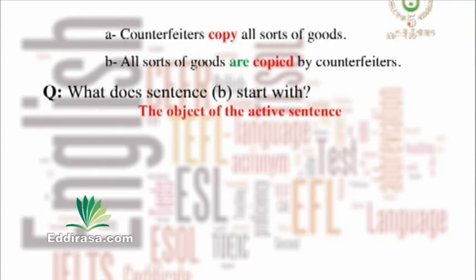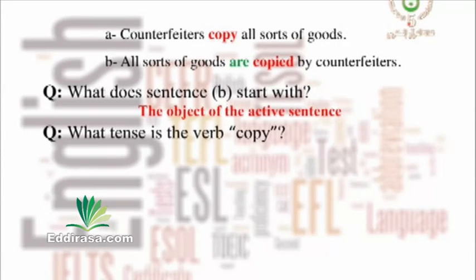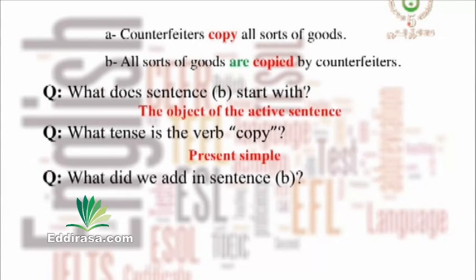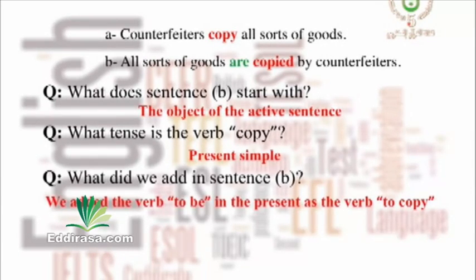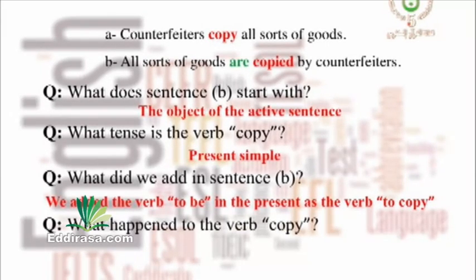What tense is the verb to copy? Yes, it is in the present simple. So what did we add in the passive sentence? We added to be in the present simple as the verb to copy, right? And what happened to the verb to copy? Yes, it's put in the past participle.